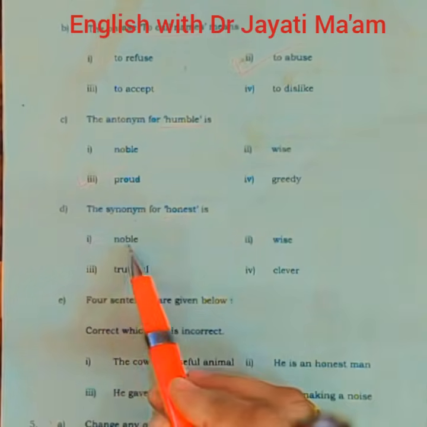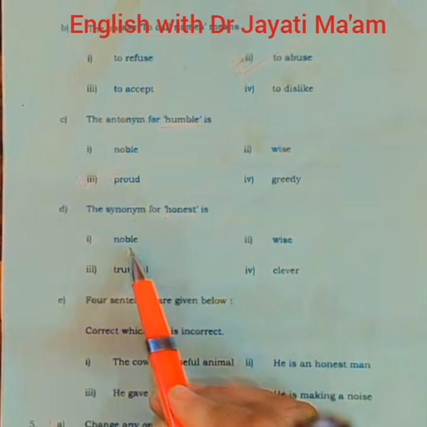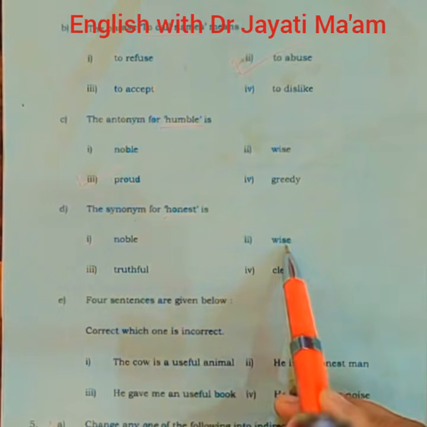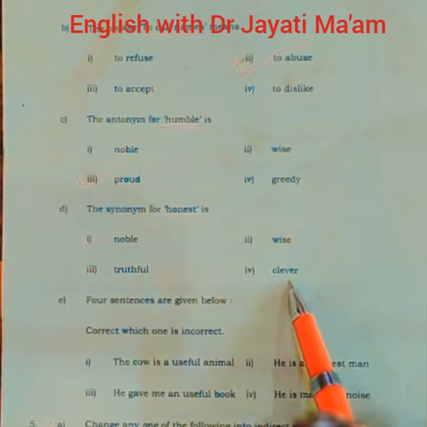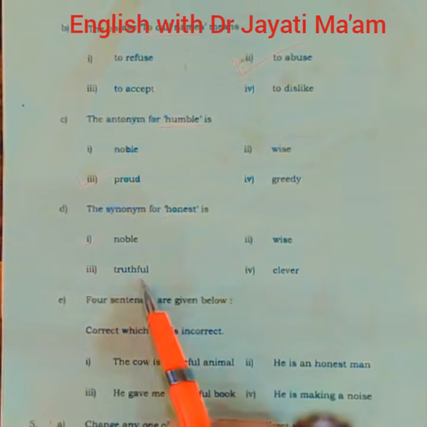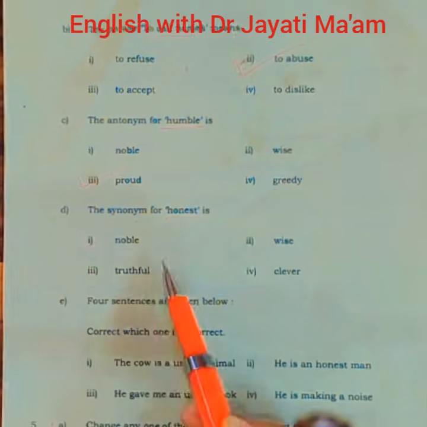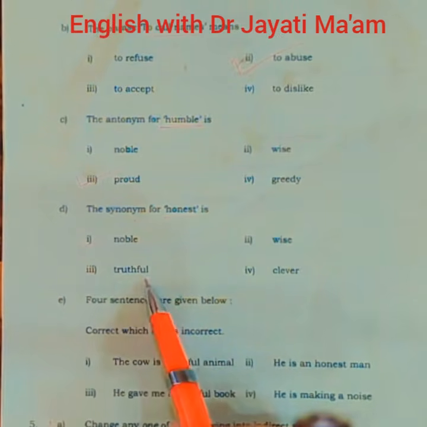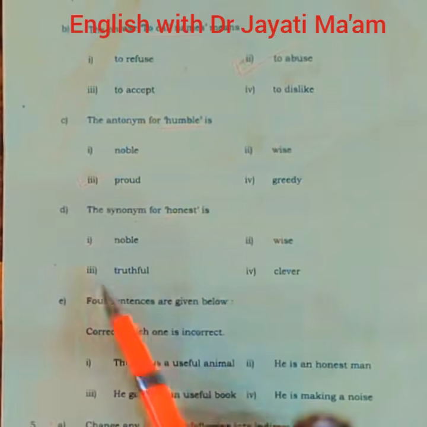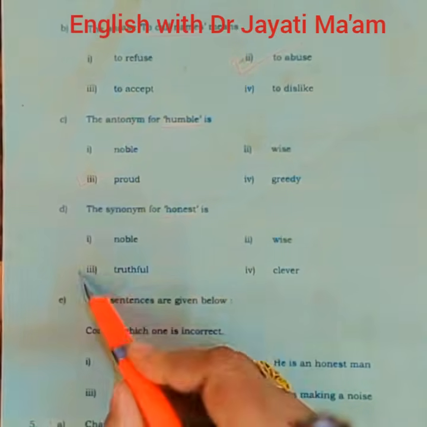Let's see. First is noble. Noble, a person who has good nature. Wise, an intelligent person. Clever, a cunning person. And the last one is truthful. It means a person who is full of truth, the person who is free from lies. Honest is called truthful. So the third option is correct here.